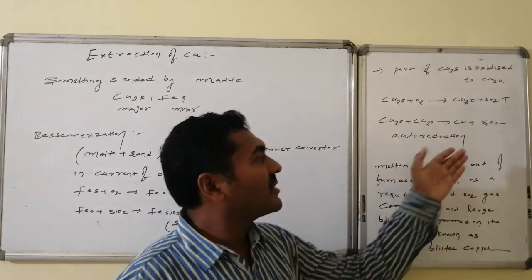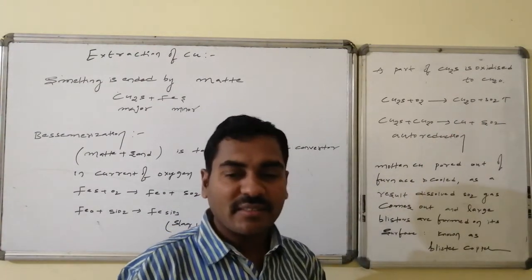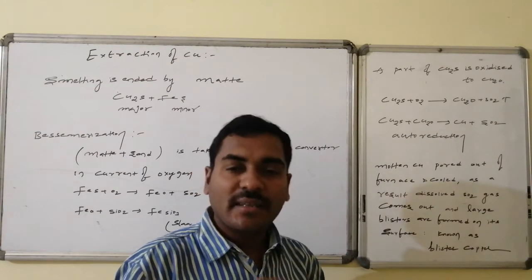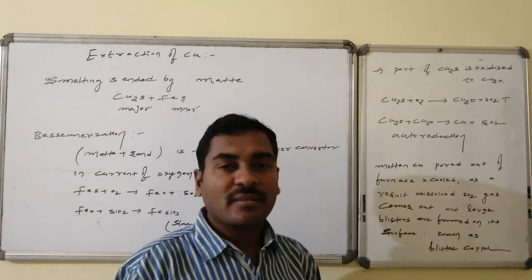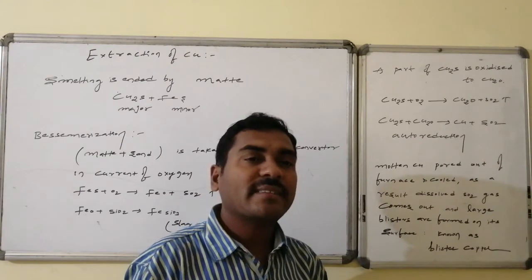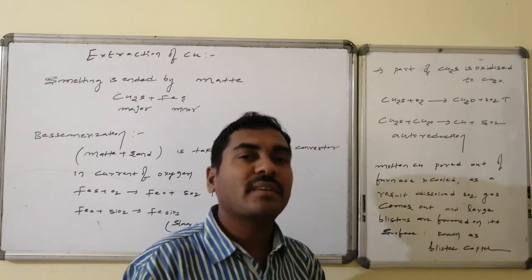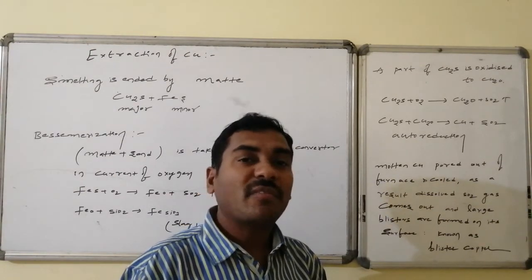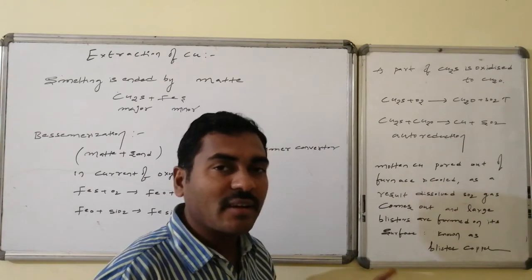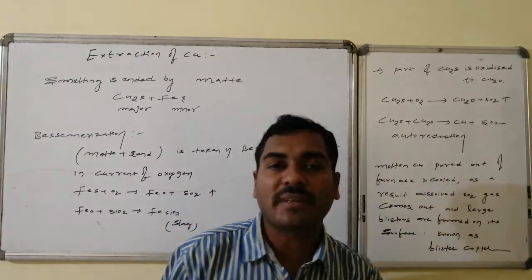As a result, the dissolved sulfur dioxide that is present comes out, and the sulfur dioxide gas appears outside the surface of the copper in the form of blisters. Hence, this particular copper is said to be the blister copper.